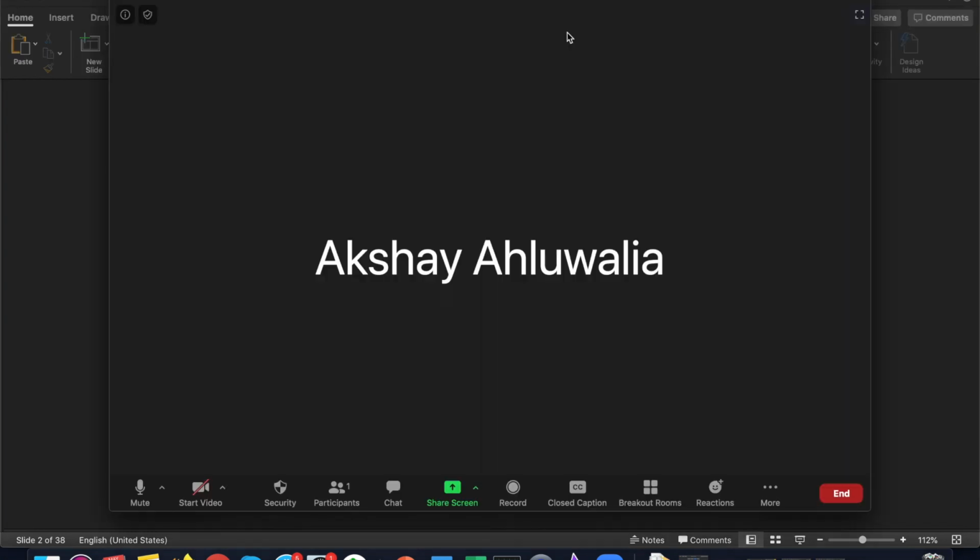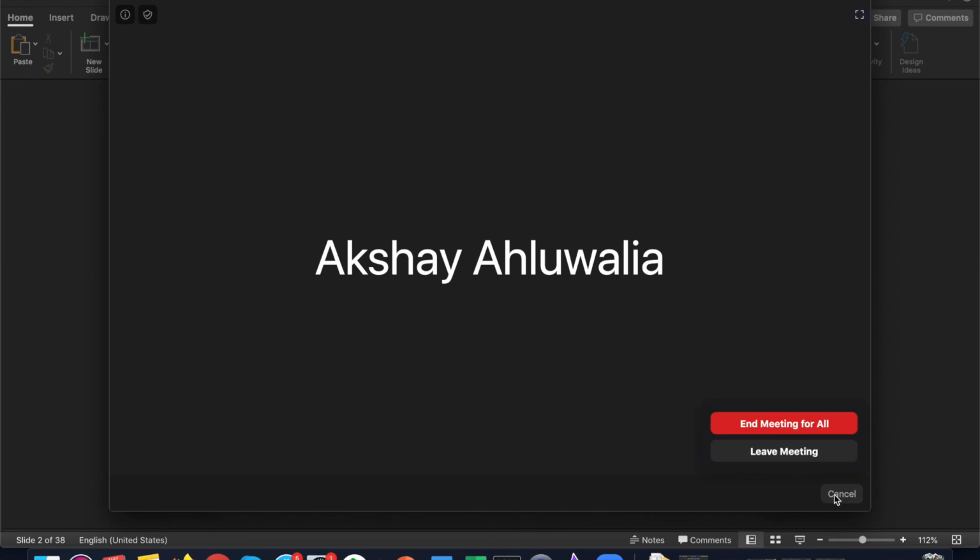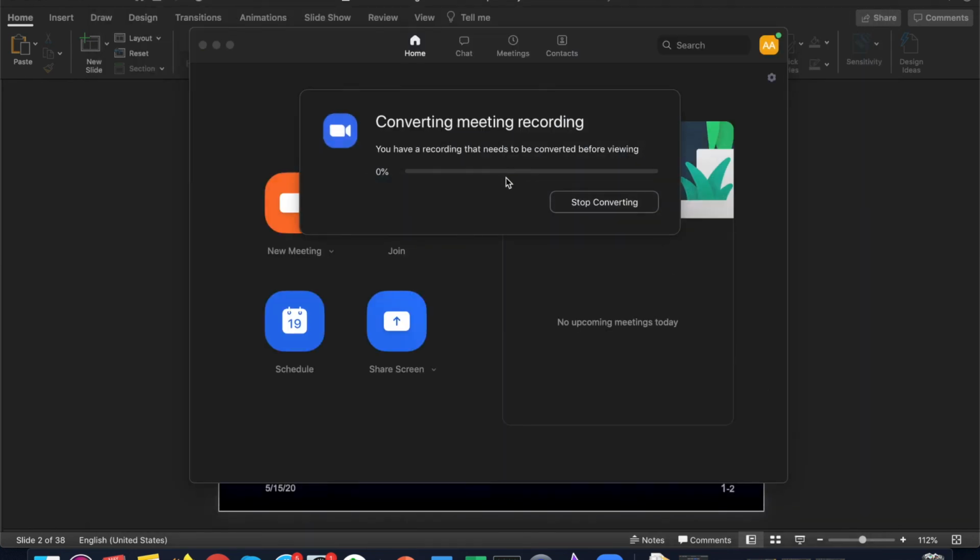Now let's just click on stop share and click on end meeting. And as soon as I end the meeting, I can see a converting meeting recording window that pops up. That is converting the recording that I did in this Zoom meeting.